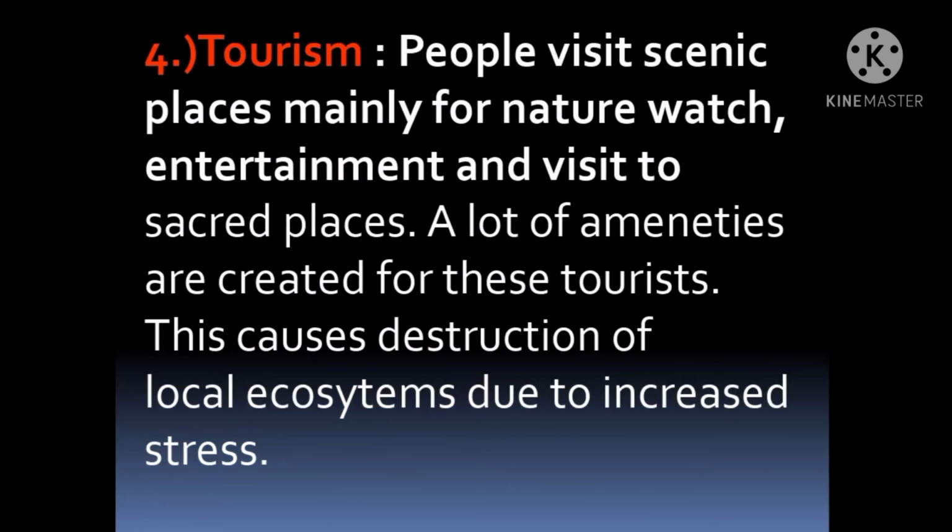The fourth reason for diminishment of ecosystem is tourism. What is tourism? When people visit scenic places mainly for nature walks, entertainment and visit to sacred places, what happens? A lot of amenities are created for these tourists. Amenities means for their comfort. A lot of things are provided to them.